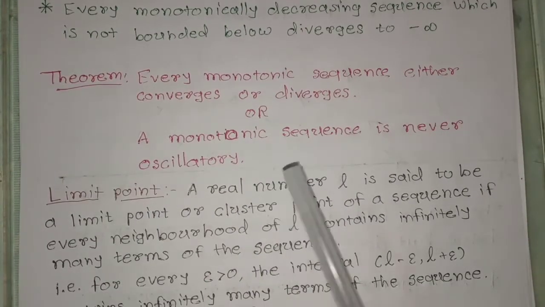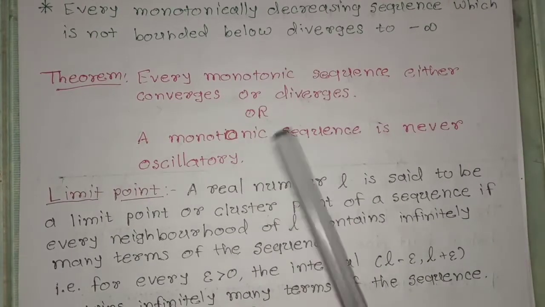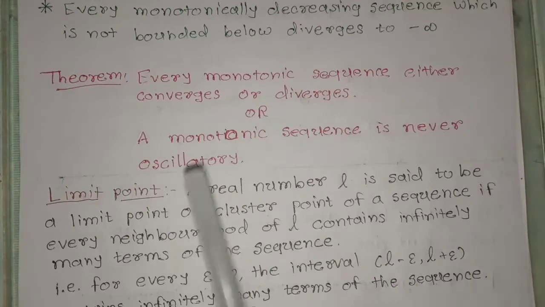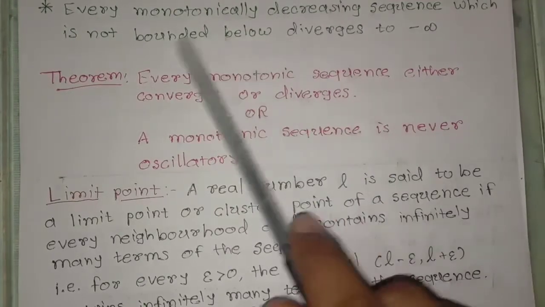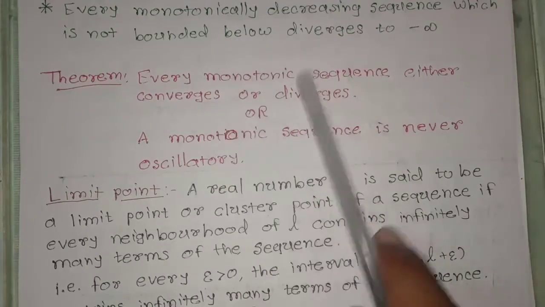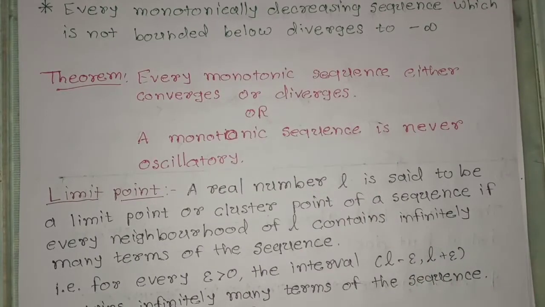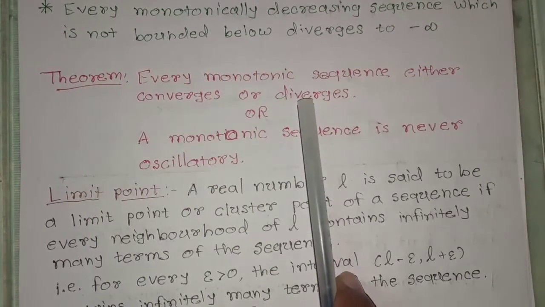Next theorem: every monotonic sequence either converges or diverges, or a monotonic sequence is never oscillatory. Why? We can understand this by having a look at the definition of a monotonic sequence. If you know the definition of a monotonic sequence, we can say that a sequence which is monotonic cannot oscillate. Either it will be convergent or it will diverge.